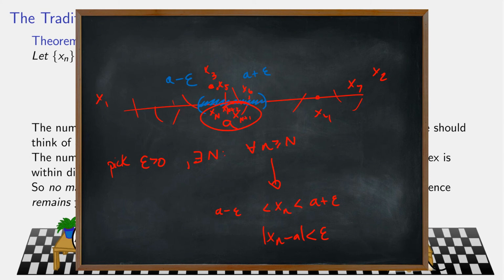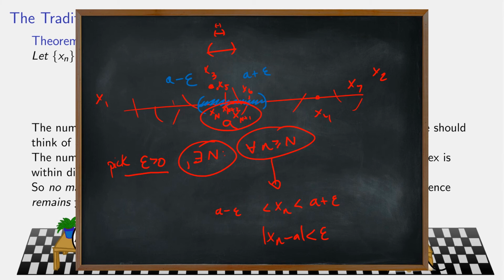And then you can do this over and over again. You can come back here and pick a new epsilon, make it smaller. There will be another capital N, probably a larger one, so that past that point, everything is this close to A. Then pick a smaller epsilon. Past a certain point, everything is this close to A. Pick a smaller epsilon. Past a certain point, everything is this close to A, etc., etc. This is your epsilon definition of a limit.